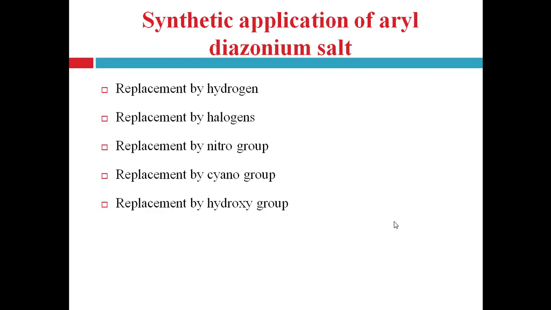Replacement of what? Replacement of diazonium group, that is N2. N2, that is known as the diazonium group. Nitrogen is known as azo group, and N2, N triple bond N or N double bond N, that is the diazonium group, right? So replacement of this diazonium group with different atoms and groups leads to the preparation of different types of organic compounds. Let's see one by one.